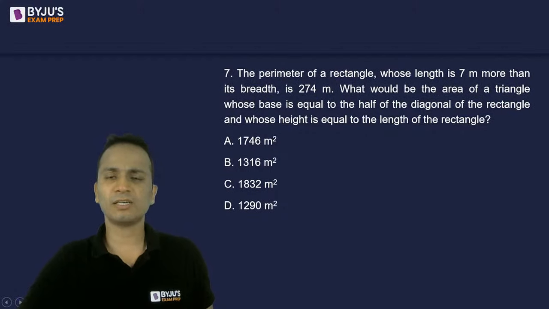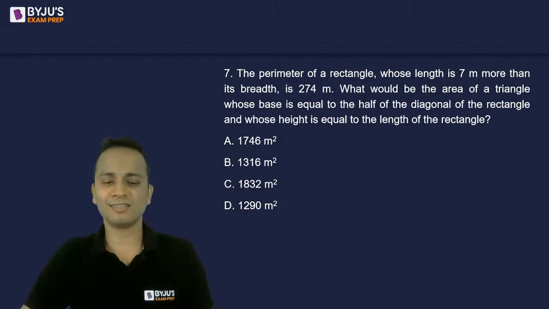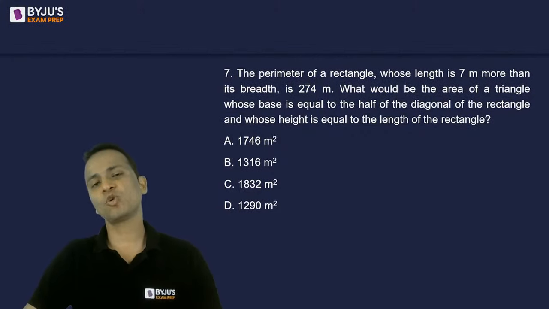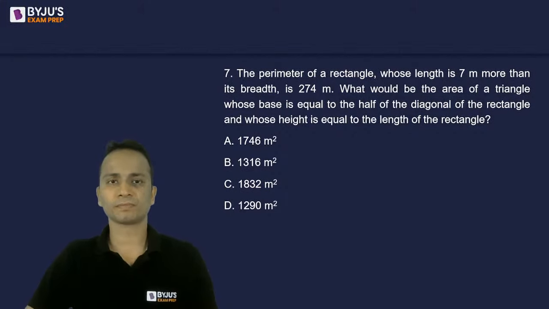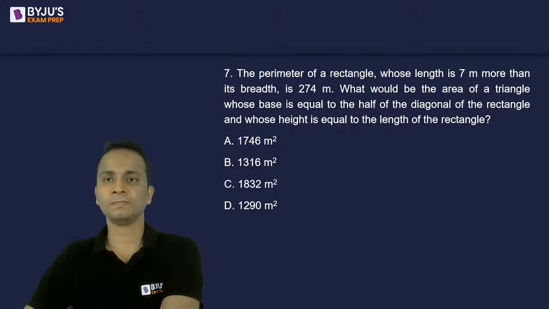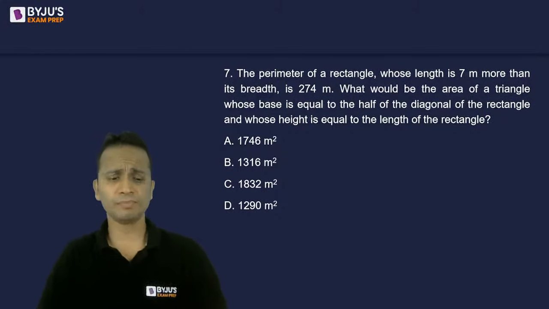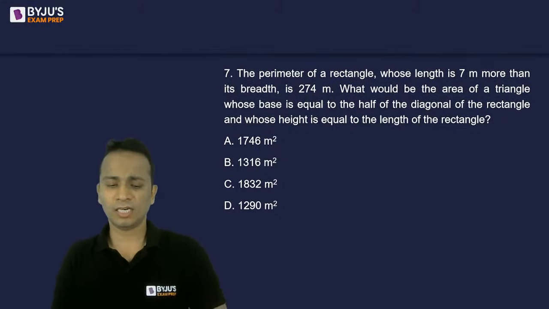Just take care of the calculations, everything will be easy. Apply the Pythagoras theorem properly. Calculate the squares and the square roots properly. Careful, it can take some more time. Okay, it is a slightly lengthy question. I'll give you 1.5 minutes for this.